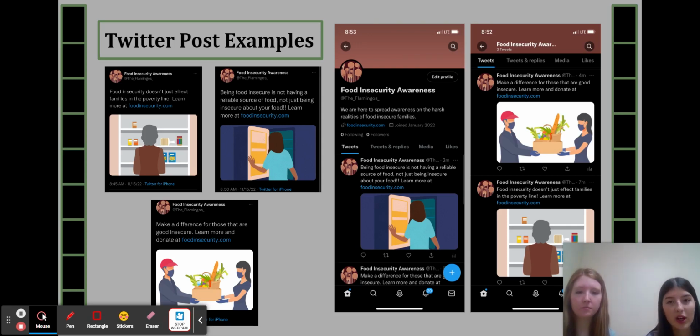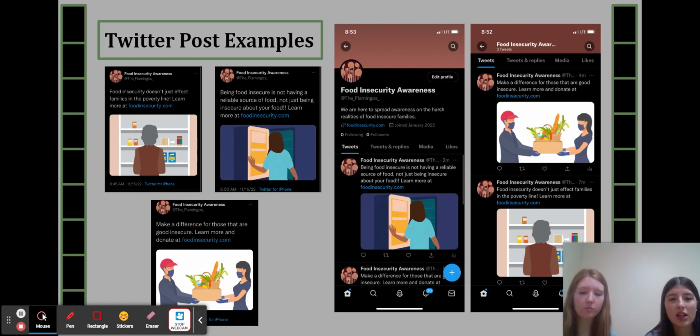So first up, we have Twitter, and we chose Twitter because it is a huge basis for not only Gen Z, but also the older generations. They can still see it, and they're not as active on the other apps, so we wanted a way to reach them as well.